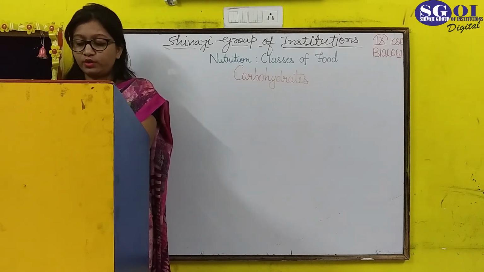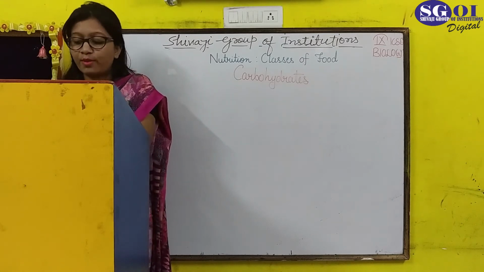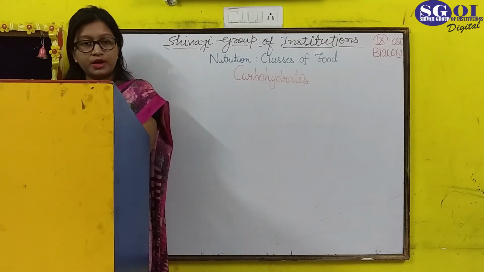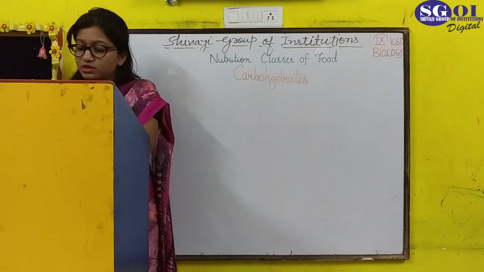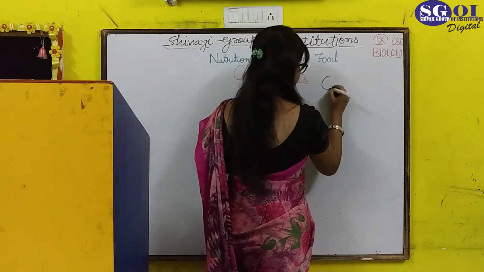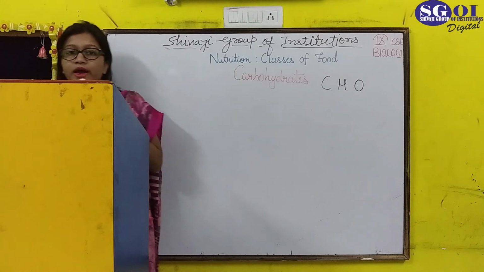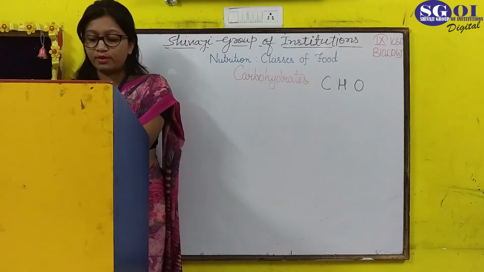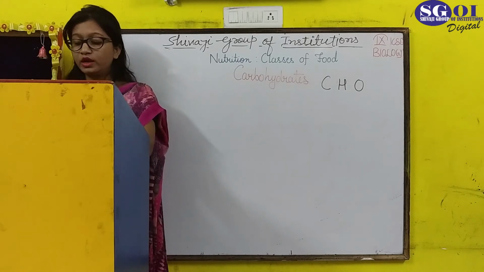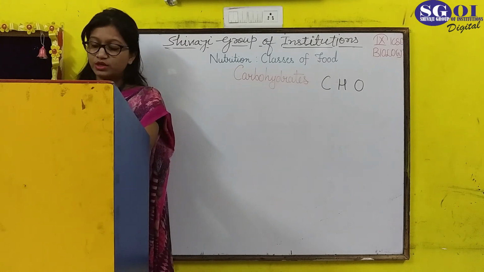Chemically these are hydrates of carbon. They are formed by carbon compounds. Three main elements are present: carbon, hydrogen and oxygen. These three elements combine together for the formation of carbohydrates, and 1 gram of carbohydrate inside the body provides 4.2 kilocalories of energy.